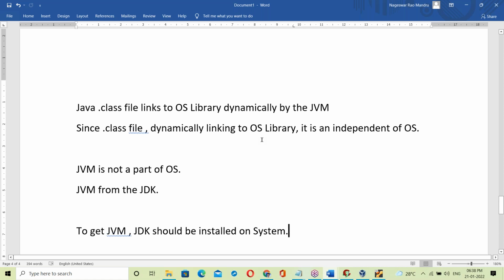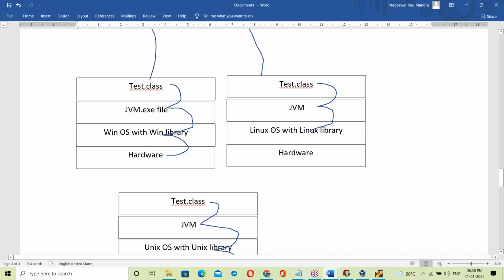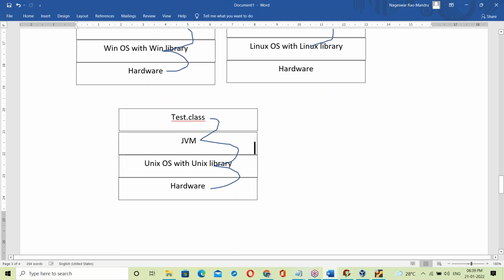The Java.class file is not linked with the OS library. The Java.class file doesn't have any OS library; it's free from OS libraries. Since the Java.class file is dynamically linked to the OS library, it's platform independent. JVM takes care of that linking. Every time the OS changes, the link changes. Every time of running, the link changes. Whenever the OS changes, the link changes automatically. JVM takes care of the linking. So that's the reason Java is platform independent.